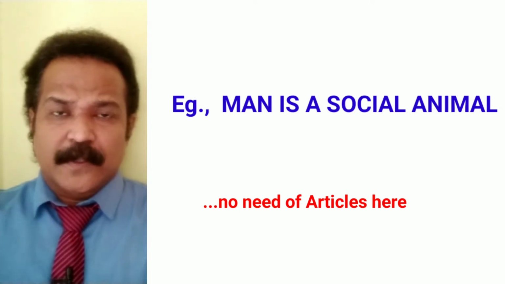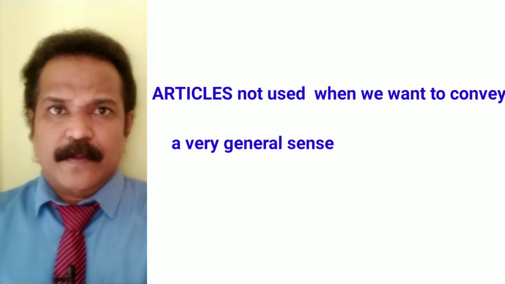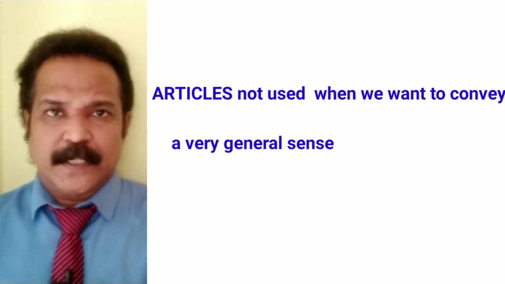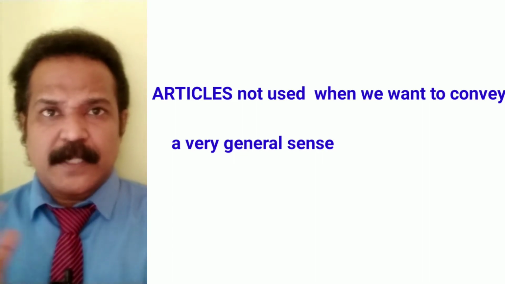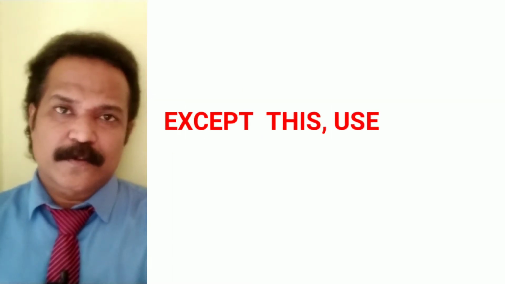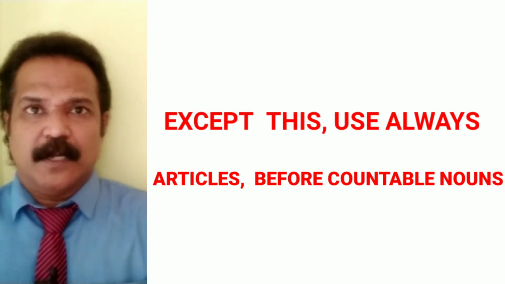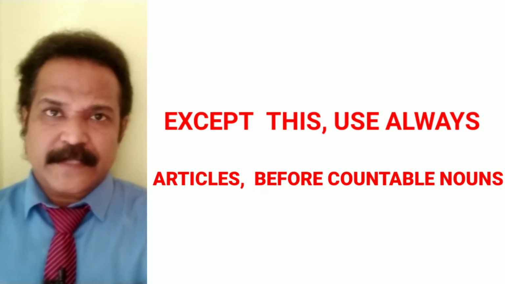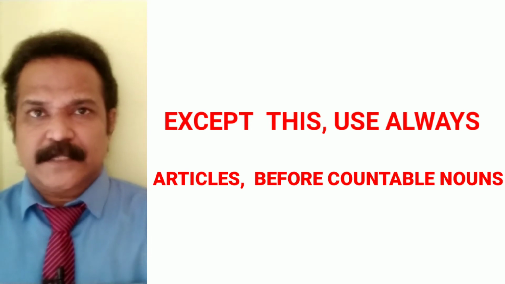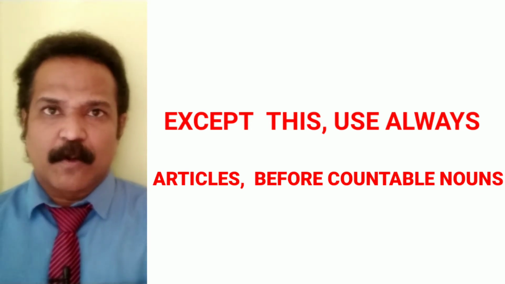So except in this general sense, where we don't use any article, in the remaining cases, wherever you are using countable nouns, we have to use articles. So make it very clear: for countable nouns, an article is a must, except in a general sense, when you are using that word in a wider perspective. For example, "This magazine reflects about the computers."